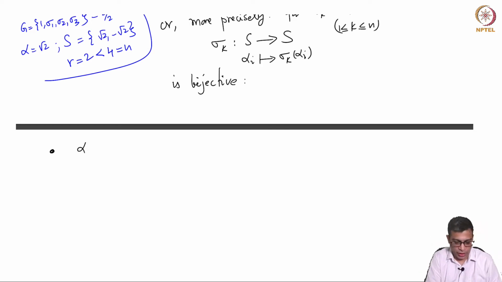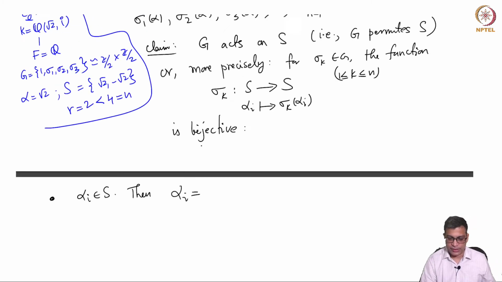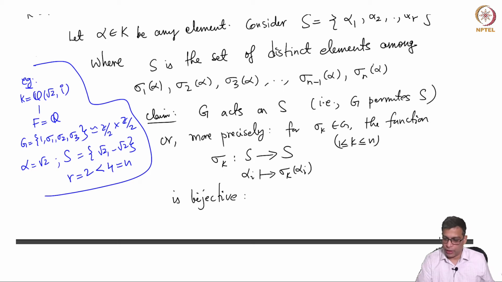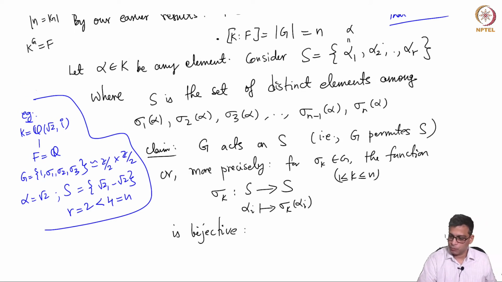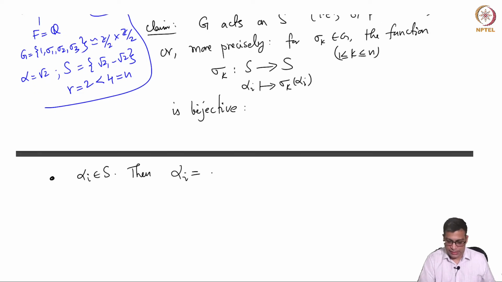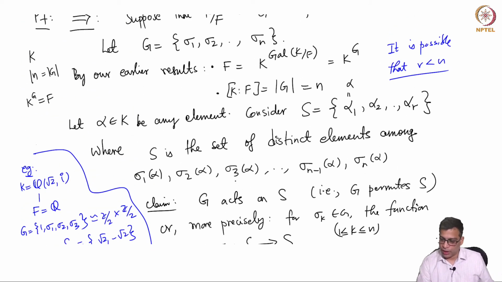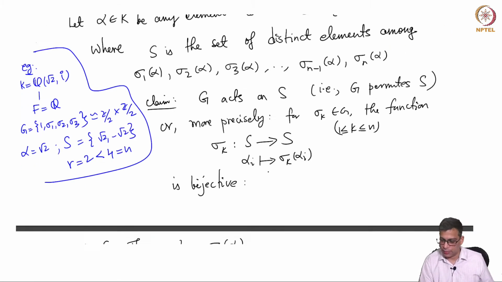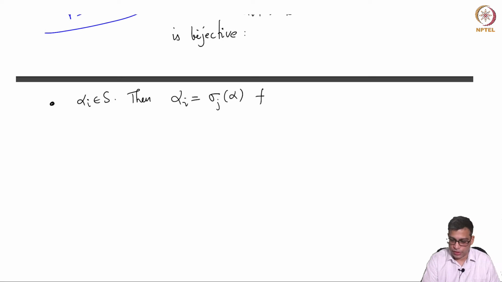Take alpha i in S. Then by definition alpha i is one of these elements, so each alpha i is sigma j of alpha for some j, because they are all images of alpha under the sigma j's.